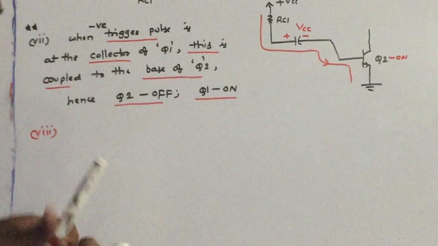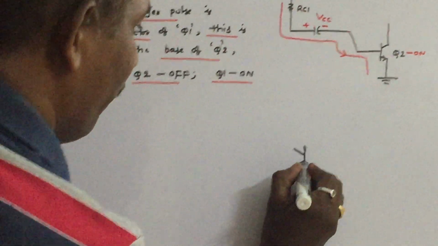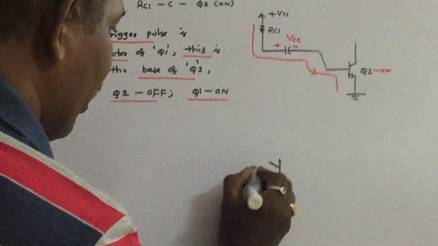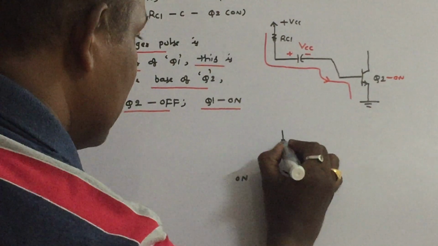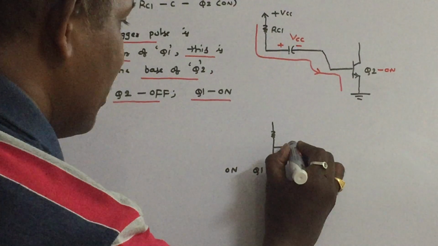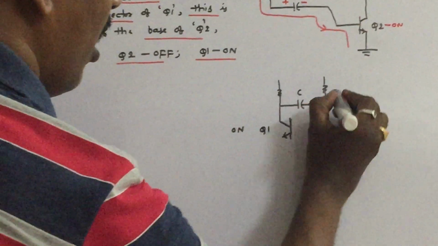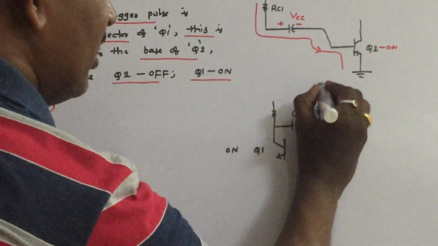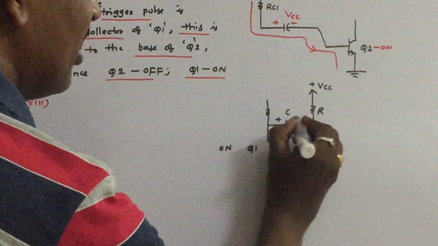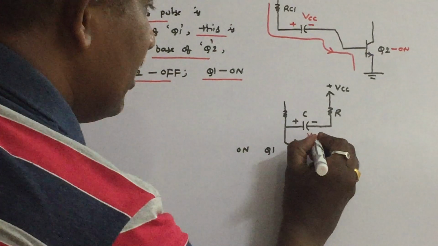So first mention the circuit when Q1 is in on condition. When Q1 is turned on, what will happen? Let us see. This is the capacitor C. This is the resistor R, which is connected to VCC. This capacitor was earlier charged with this polarity in the stable state, VCC.